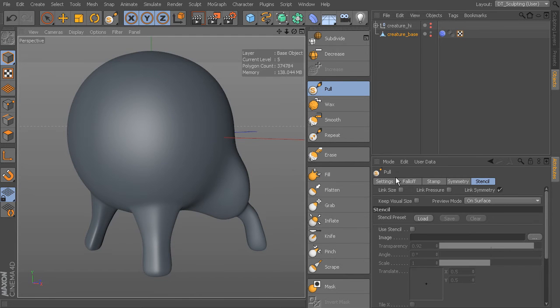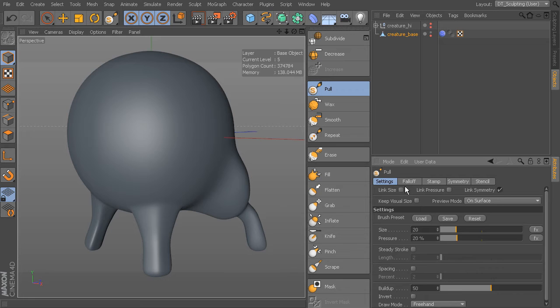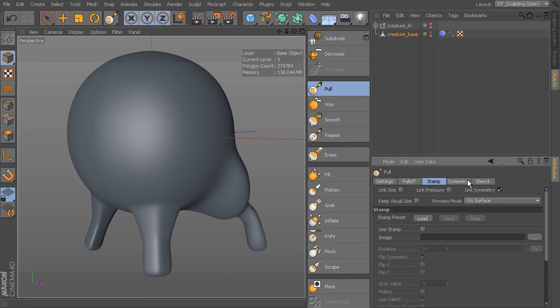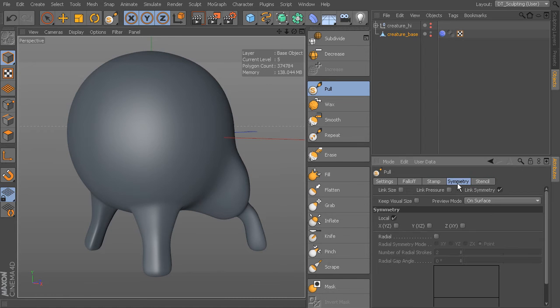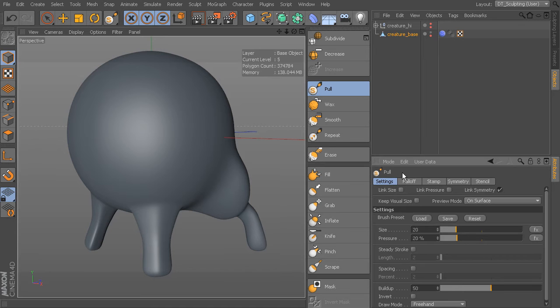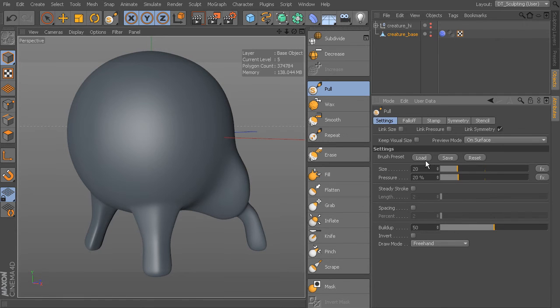You can see we have some attributes down here: settings, fall off, stamp, symmetry, and stencil. We're not going to talk about stamp or stencil yet. We'll touch on symmetry and fall off, but let's start with settings. If we take a look at our settings, you can see we have some buttons up here for linking the size, pressure, and symmetry. This will allow us to link these settings and values across different brushes. So if we don't have those clicked, we can have a different brush size for every brush.